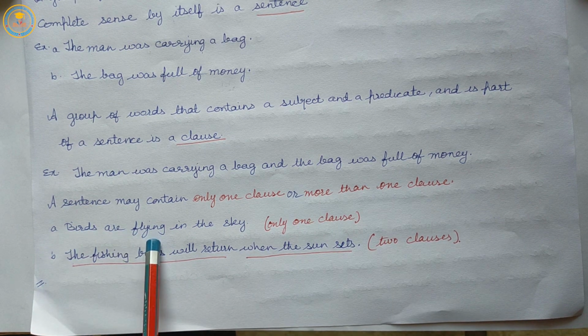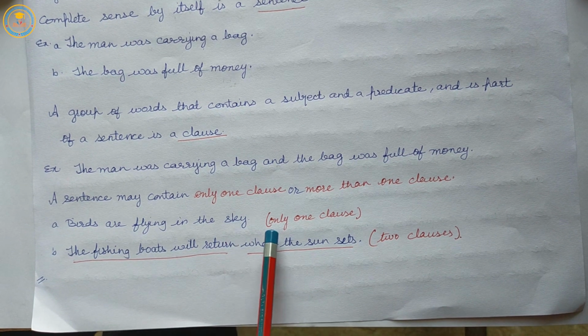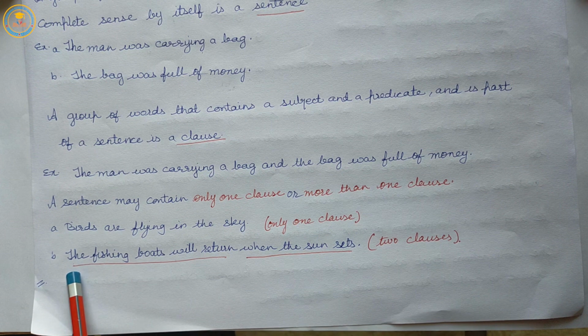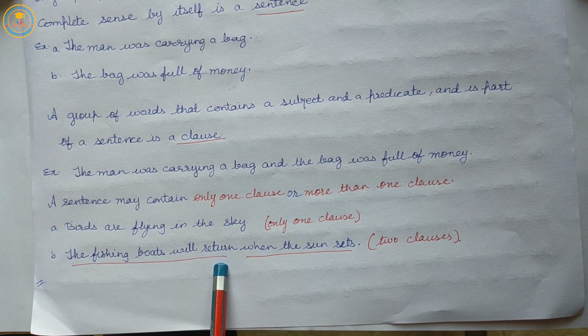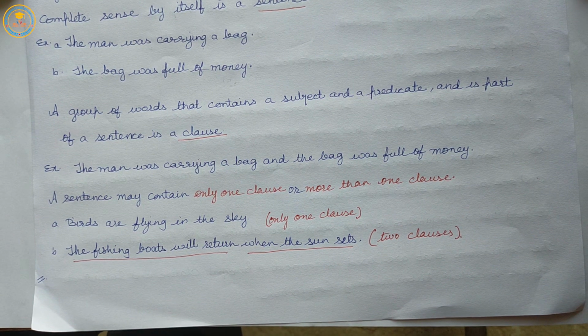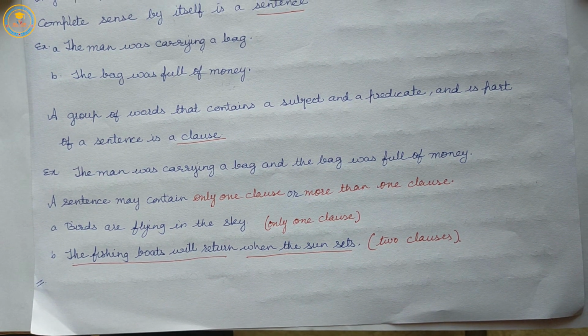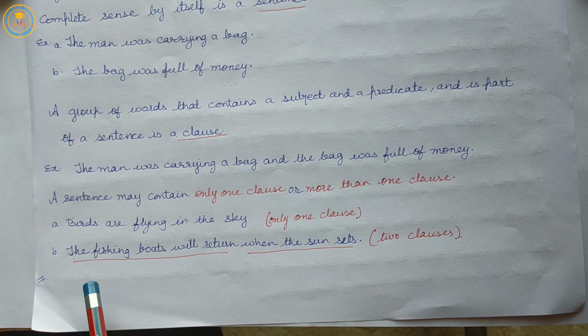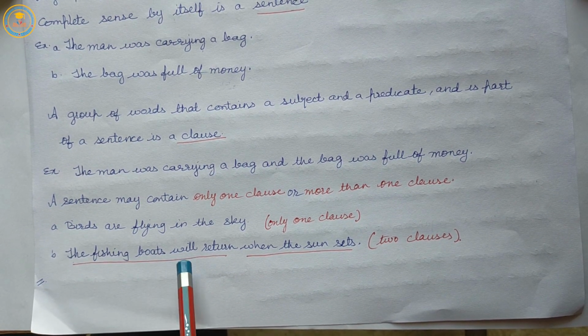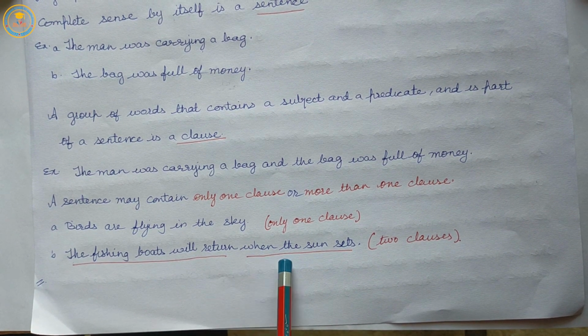Then, the fishing boats will return when the sun sets. The fishing boats will return, when the sun sets.